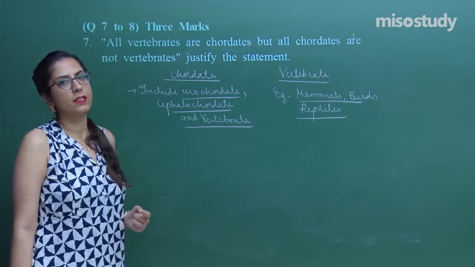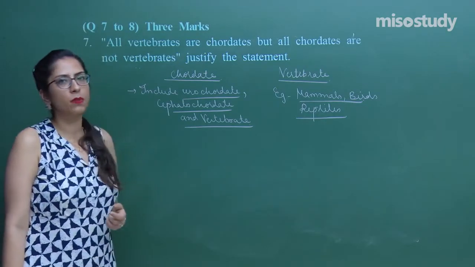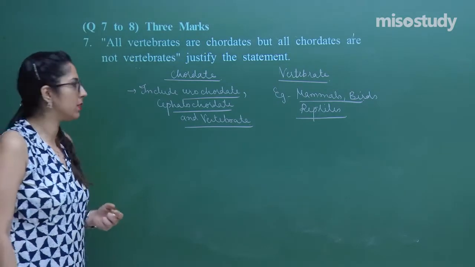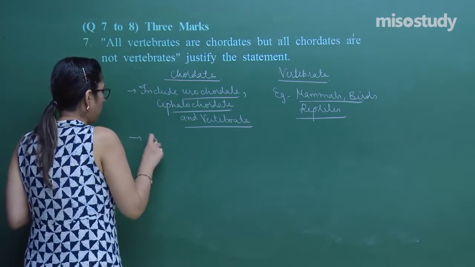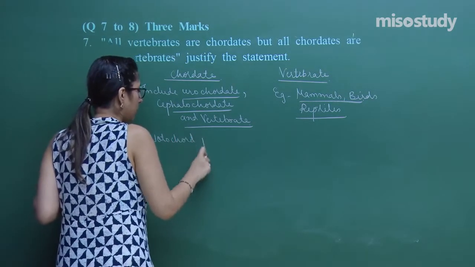First of all, let's discuss the notochord. These are groups of organisms in which the notochord is present.